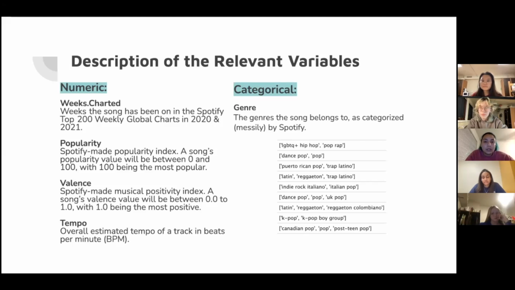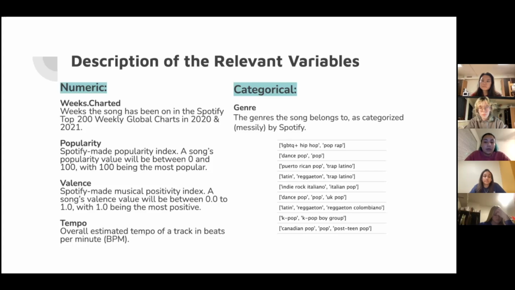This is the other portion of variables that we use, which is weeks charted, popularity, valence, tempo, and genre. Weeks charted is how long the songs had been in the Spotify top 200 weekly global charts. For that one, it wasn't just the week, it was from one day to the other for the 7 total days. Popularity was the Spotify-made popularity index. A song's popularity value will be between 0 and 100, with 100 being the most popular.